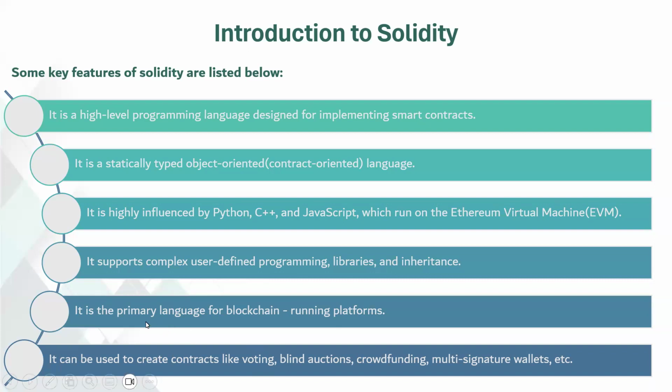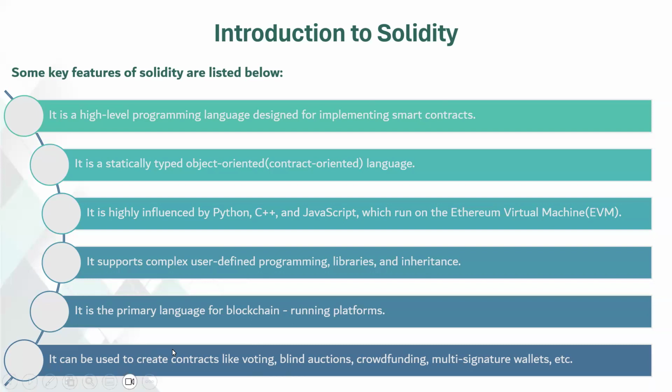Solidity is the primary language used for building on blockchain platforms. So it has become the de facto standard for developing smart contracts on the Ethereum blockchain. It is widely adopted by developers and is the primary language used for building decentralized applications on the Ethereum platform.